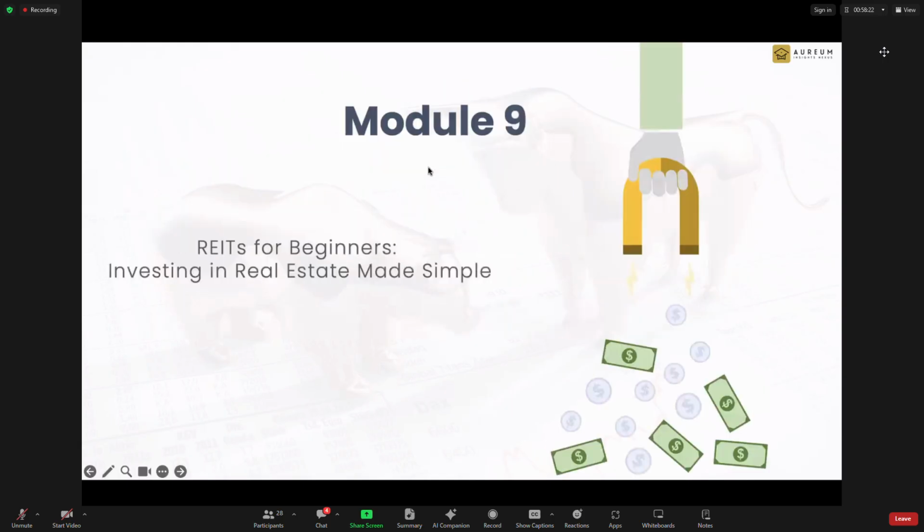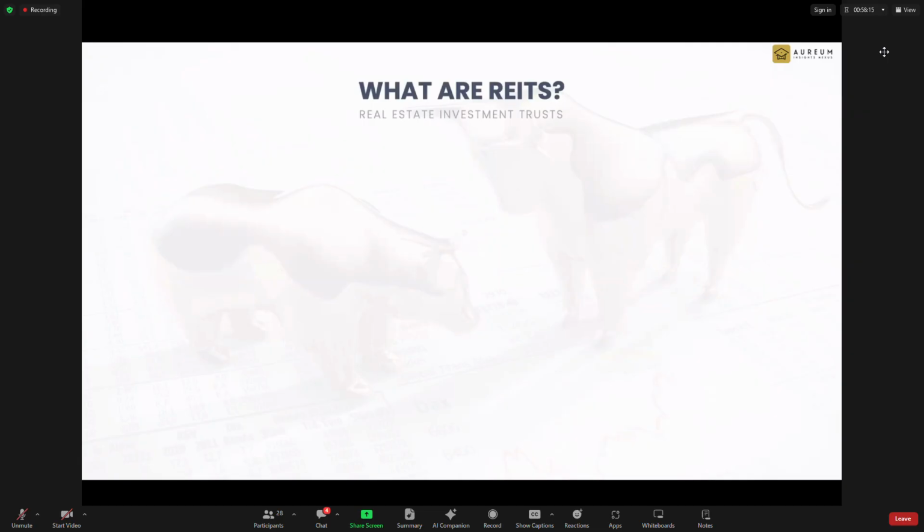Let's go straight to today. We're going to talk about REITs. And what is a REIT? Most of you will be familiar with it, but let me go through the basics as a refresher, or for those that are really new to REITs. REIT is short for real estate investment trust. It is a collective investment scheme that focuses on buying income producing real estate.